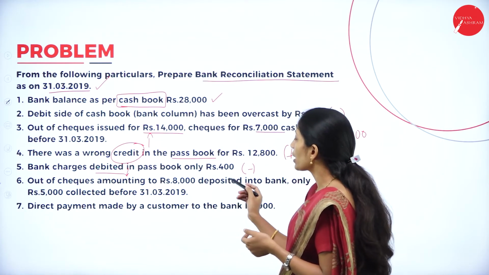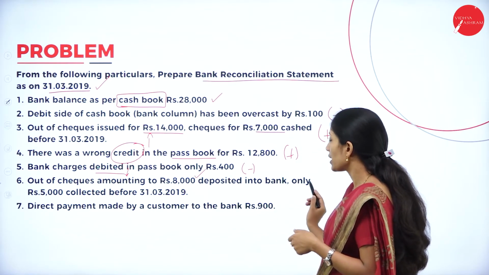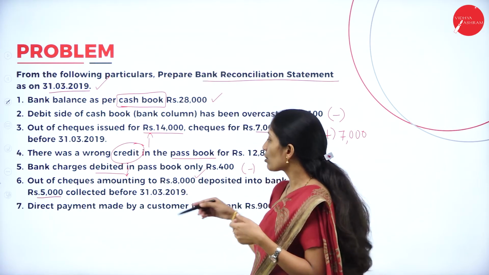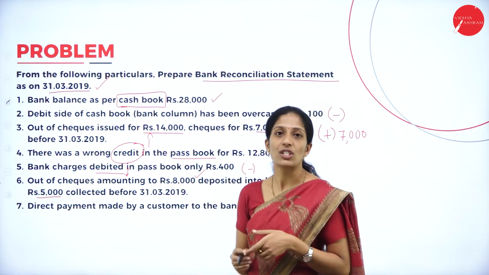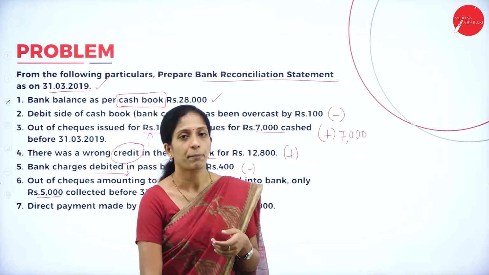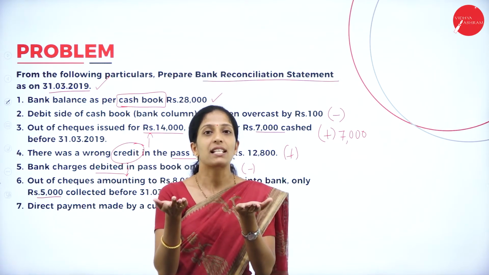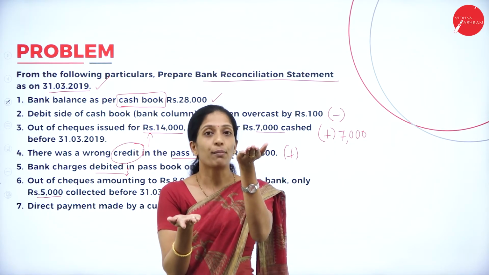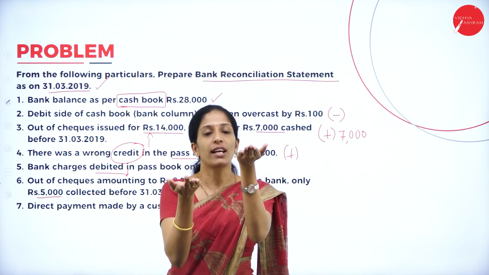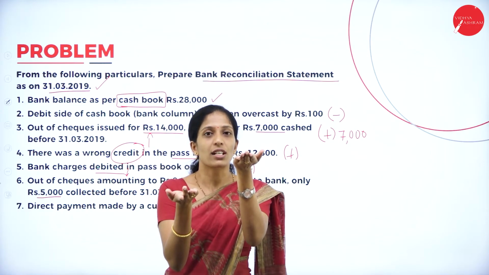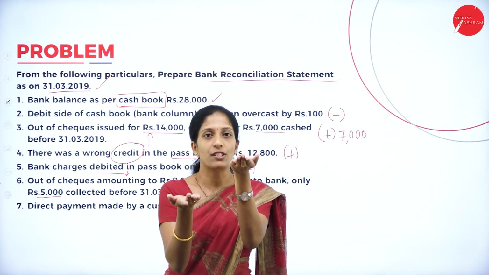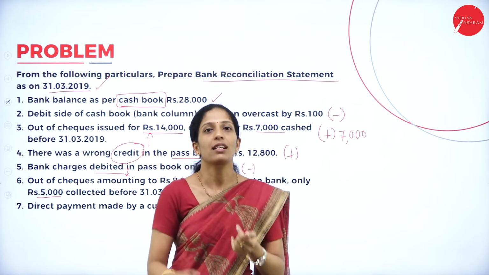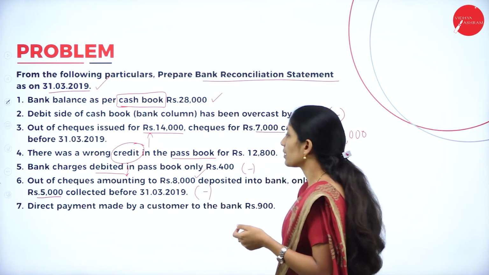Out of cheque amounting to rupees 8,000 deposited into bank, only 5,000 collected. Now what happens? 8,000 they have deposited, but only 5,000 the bank has collected. Now when cheque is deposited, bank balance as per cash book has been increased to the extent of 8,000. But how much has the bank collected? Only 5,000. So the remaining 3,000 is what? Cash book is showing more balance. So which is a base book? Cash book is a base book. So minus 3,000.